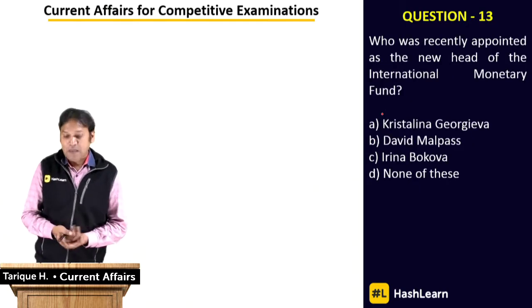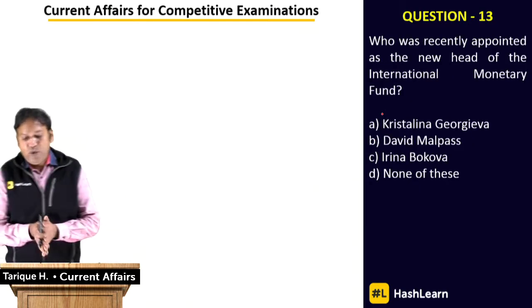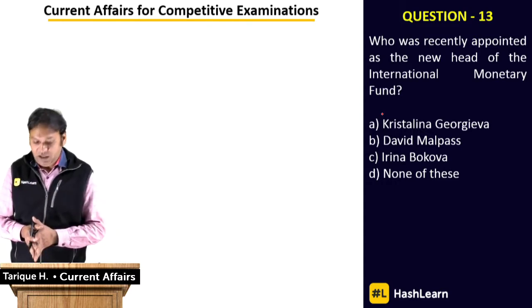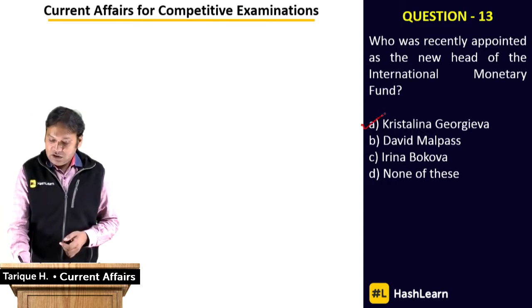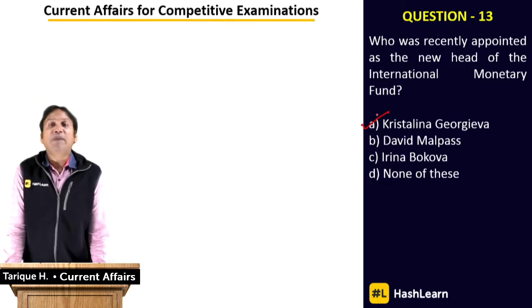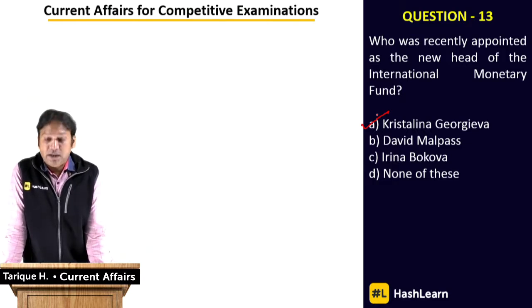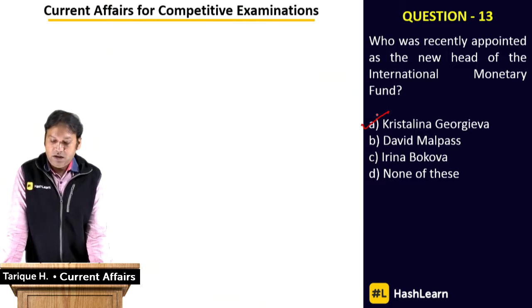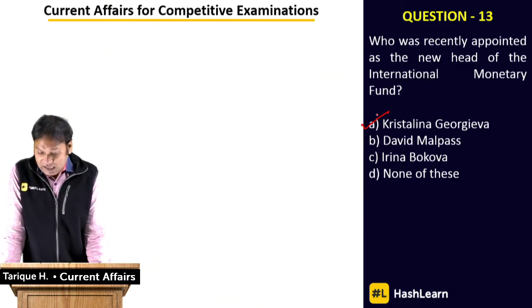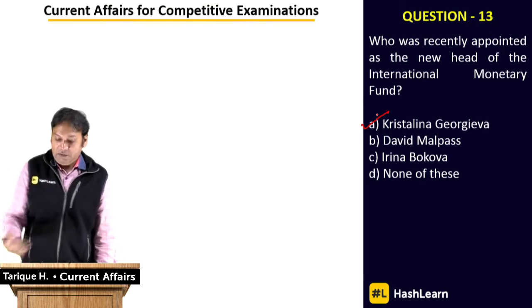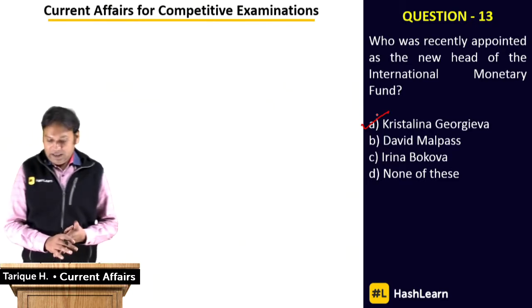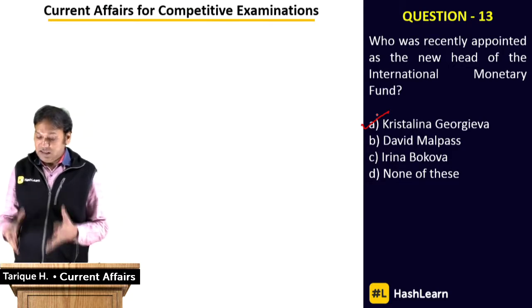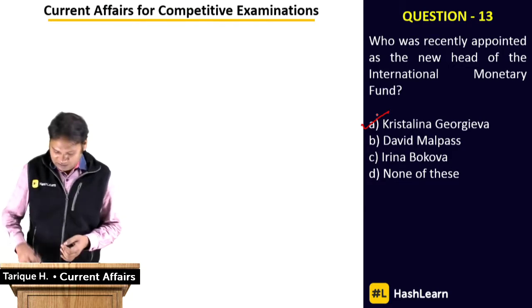Let's look at question 13. Who was recently appointed as a new head of the International Monetary Fund? The correct answer is Kristalina Georgieva. She's from Bulgaria, and she has replaced Christine Lagarde. Now Kristalina Georgieva has become the head of the International Monetary Fund. David Malpass here is the head of the World Bank, and Irina Bokova is the Director General of UNESCO. Okay, that's additional information for you.